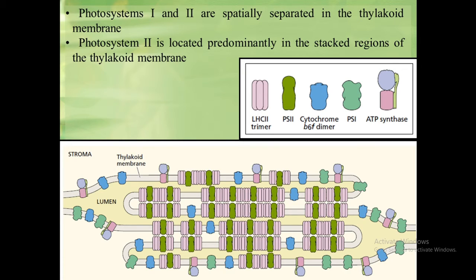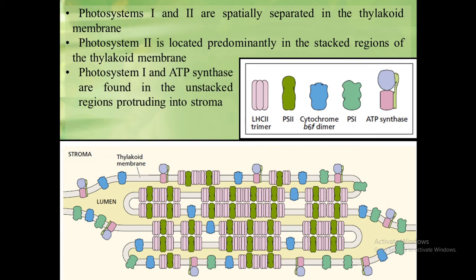The photosystem 2 reaction center, along with its antenna complexes and associated electron transport proteins, is predominantly located in the grana lamellae, while the photosystem 1 reaction center, along with its antenna pigments and electron transport proteins as well as ATP synthase enzyme, are found exclusively in the unstacked region or stroma lamellae. The cytochrome b6f complex of the electron transport chain, which connects both photosystems, is evenly distributed among the stroma and grana region.